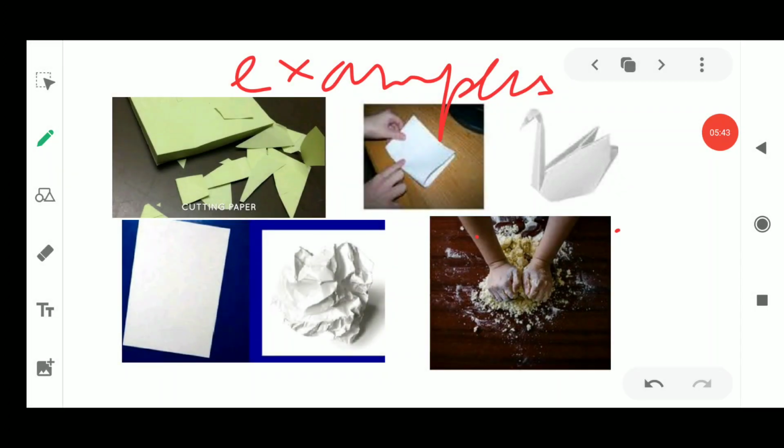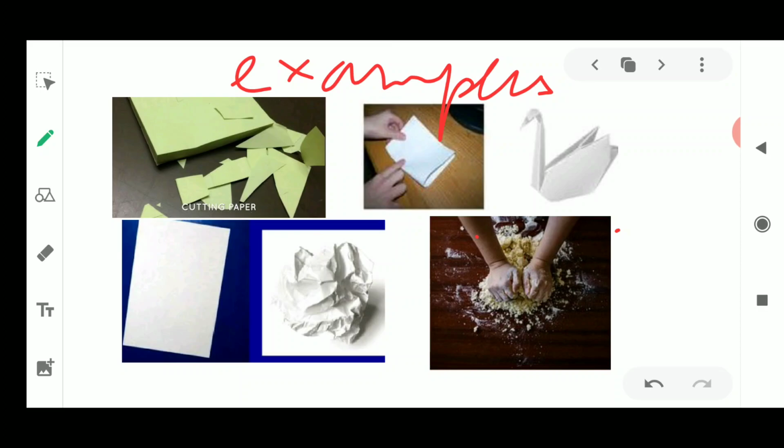So these are very nicely describing the definition of physical change. Physical change means changes in the physical properties. Here the property of shape is being used. First I'll let you know, it's very easy, but still I would let you know what all examples I have included here in the physical change.